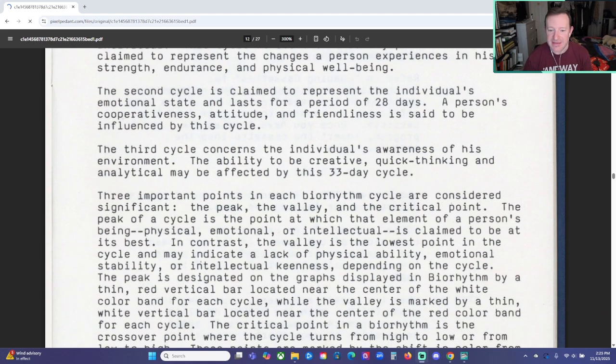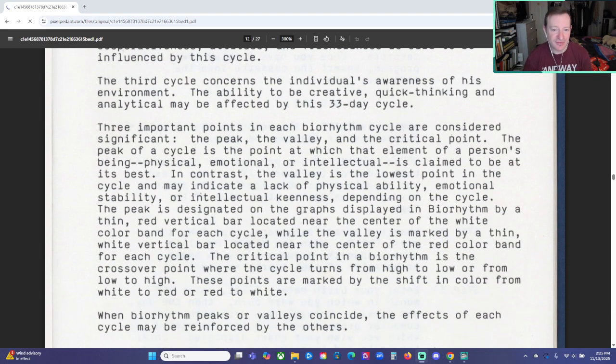Three important points in each biorhythm cycle are considered significant: the peak, the valley, and the critical point. The peak of a cycle is the point at which that element of a person's being, physical, emotional, or intellectual, is claimed to be at its best. In contrast, the valley is the lowest point in the cycle and may indicate a lack of physical ability, emotional stability, or intellectual keenness, depending on the cycle.